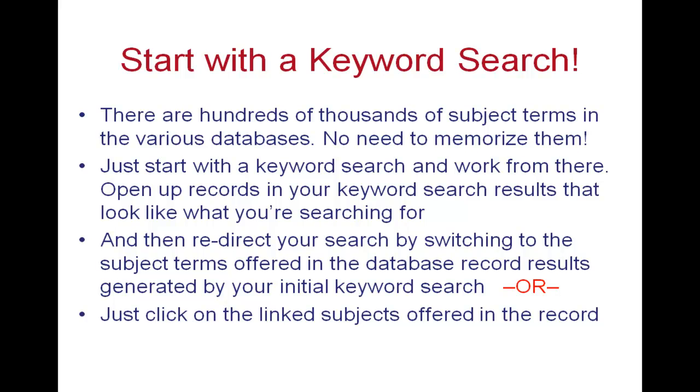So let's reiterate these last two bullet points. Let's say you clicked on a link in a keyword search result record. You saw the subject terms. It looked like it was describing what you needed to find.